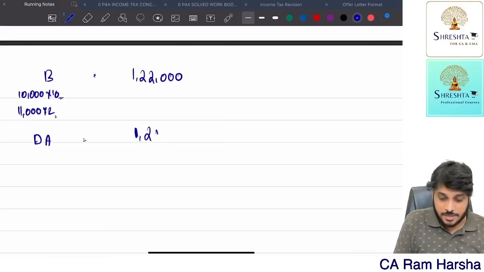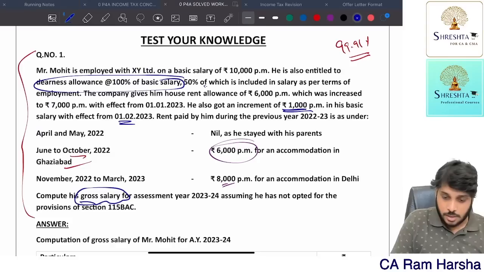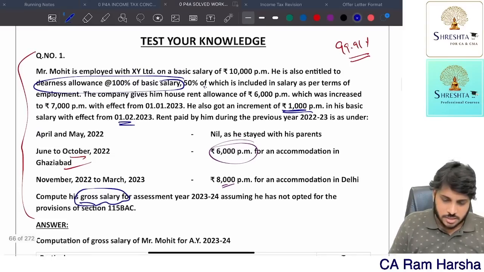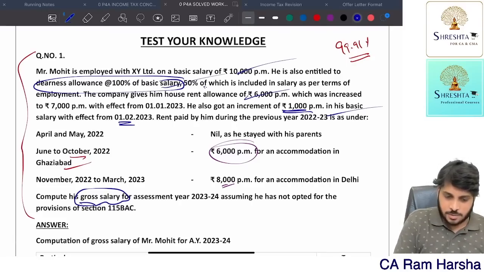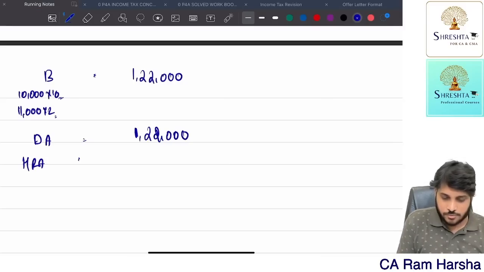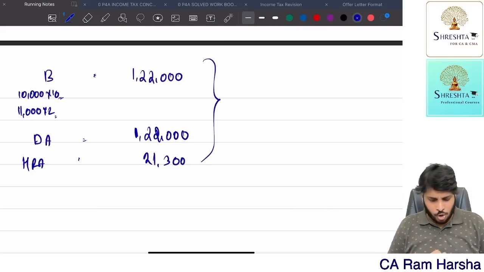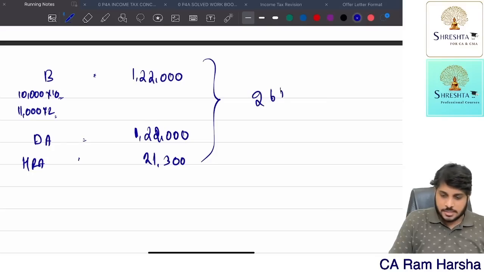Dearness allowance is 100% of basic, 1,22,000. Is there any other allowance? Basic we covered, DA we covered. HRA taxable portion is 21,300. So the gross salary is 1,22,000 plus 1,22,000 plus 21,300, which is 2,65,300. This is what they asked.